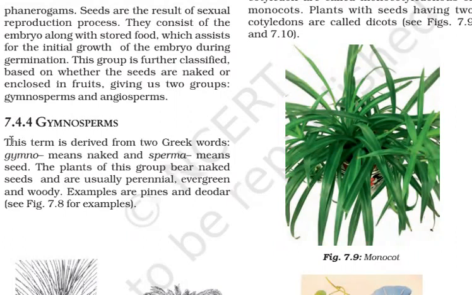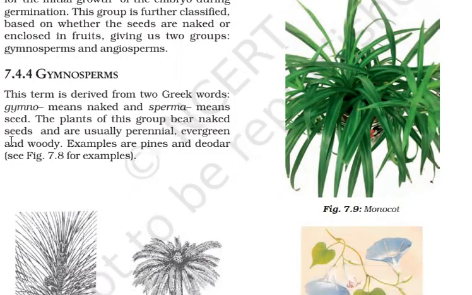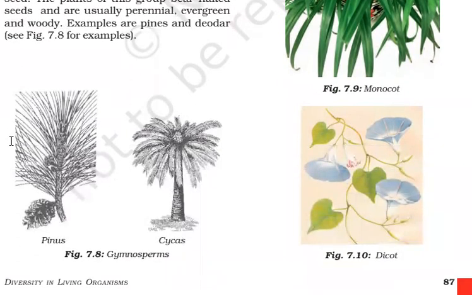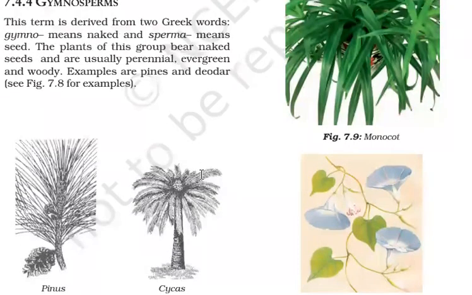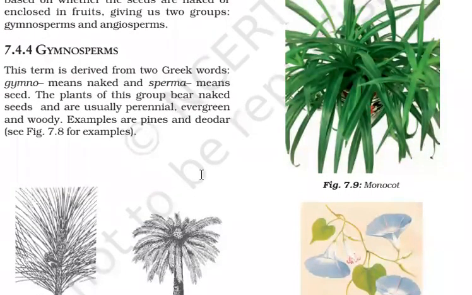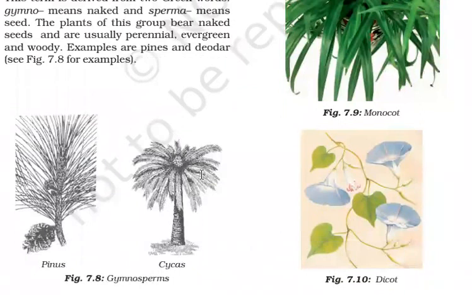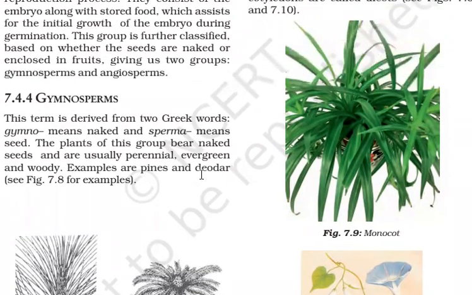Examples are pines and deodars. Pines you can see in plenty when you go to hilly areas. You remember the plants with needle-like leaves. This is cycas. Cycas is grown in pots as well as on land. It has a decorative value. Cycas is known as a living fossil. This is just for extra information, because cycas has not changed much over many years.